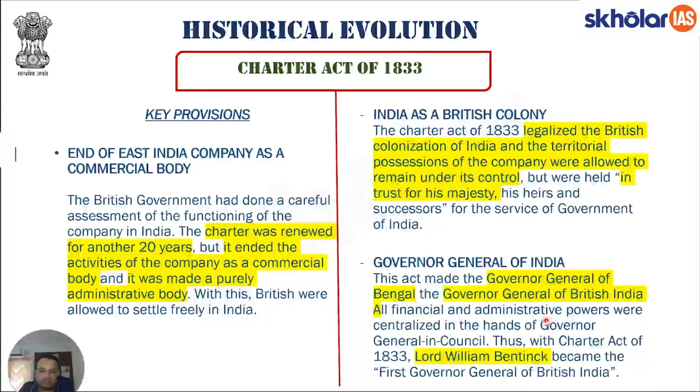Now students, this brings us to the Charter Act of 1833. Before we start with the Charter Act of 1833, let me first tell you there were two Charter Acts preceding it. There was a Charter Act in 1793, and 20 years after that, in 1813, there was another Charter Act. And then in 1833, that is 20 years after 1813, there was another Charter Act. Essentially, the whole idea was that after every 20 years, a Charter Act would be passed by the British government, and that Charter Act would bring those reforms that had been felt necessary in the last 20 years that could increase the effectiveness of the British government in India.